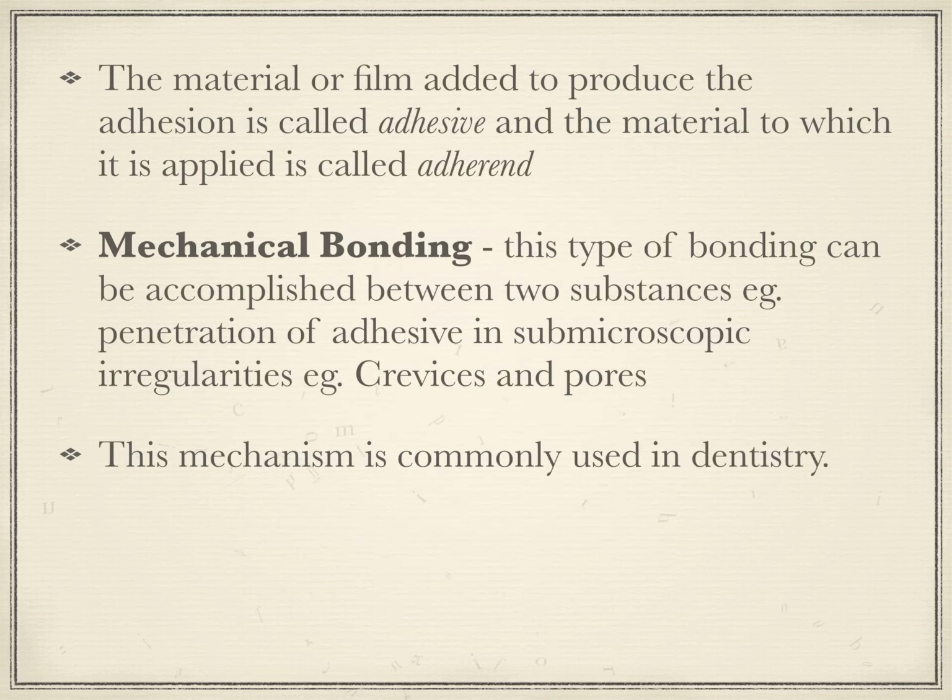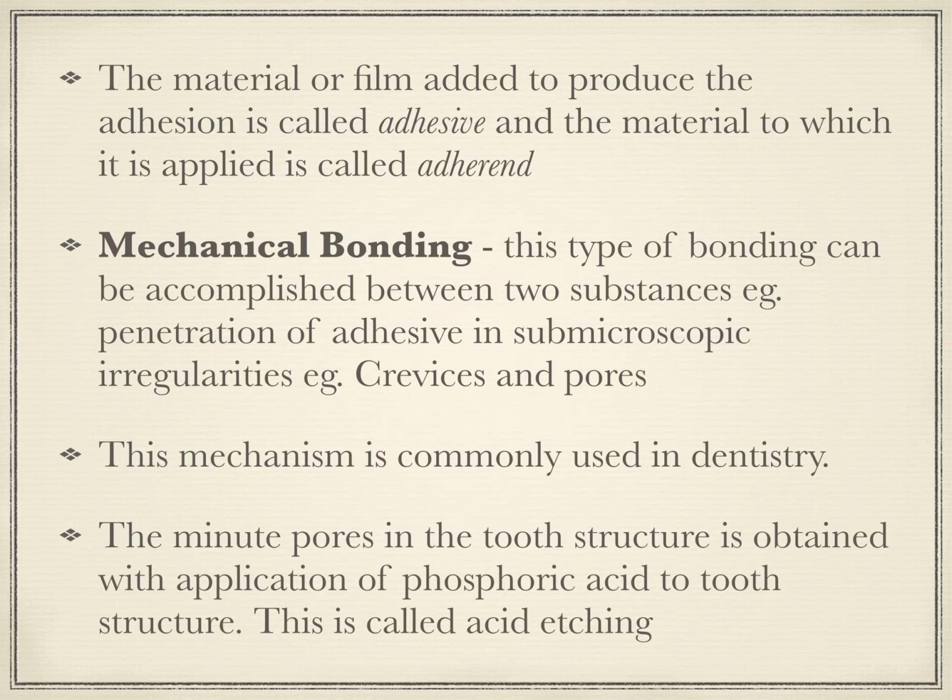As I had mentioned earlier, this mechanism is commonly used in dentistry. Now, to mechanically bond, you need to make microscopic pores in the tooth structure. This is generally done by addition of phosphoric acid to tooth structure, and this procedure is called acid etching. Once acid etching takes place, you then apply a bonding agent, which is an adhesive applied over the tooth structure, and then you add the restorative material like composite, which then adheres to tooth structure.